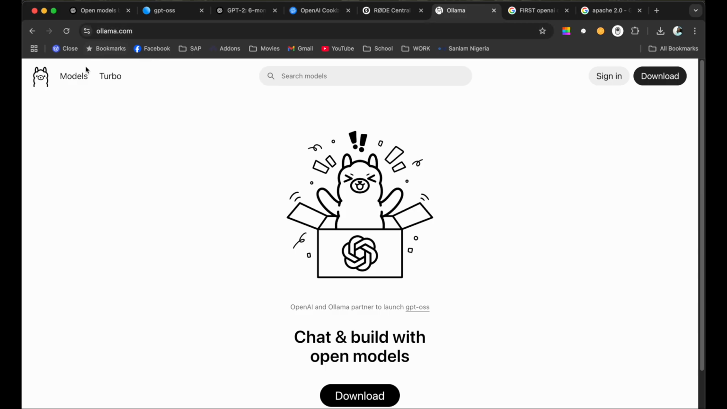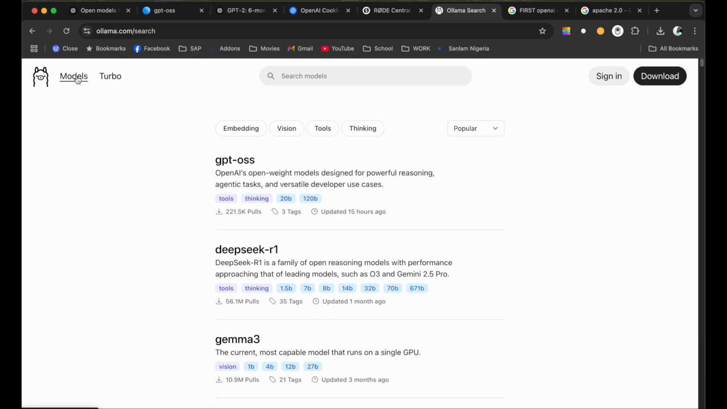So we come to Ollama. As you already know, you can get open source models from Ollama, or you can run it yourself from Hugging Face using Llama CPP. I would advise that you use Ollama because the installation is pretty simple. It's got tools and thinking, as you can see. It's the latest one on Ollama. It was updated 15 hours ago by the Ollama team.